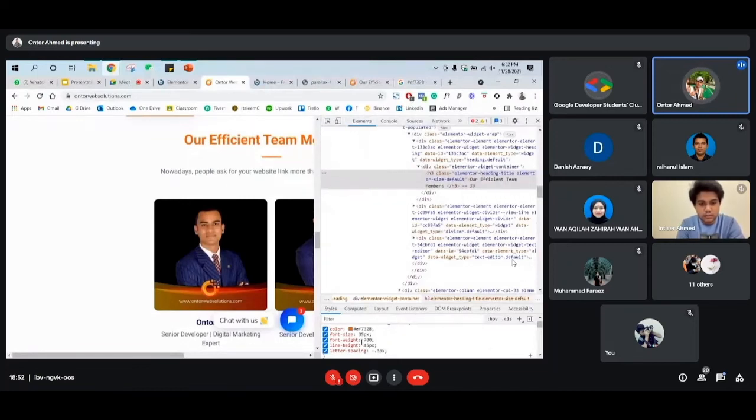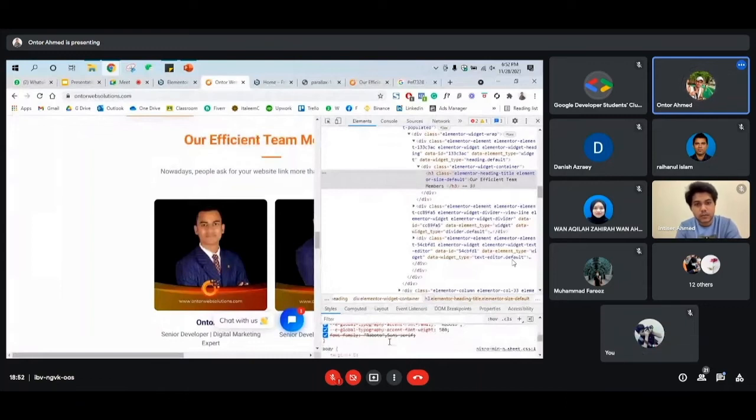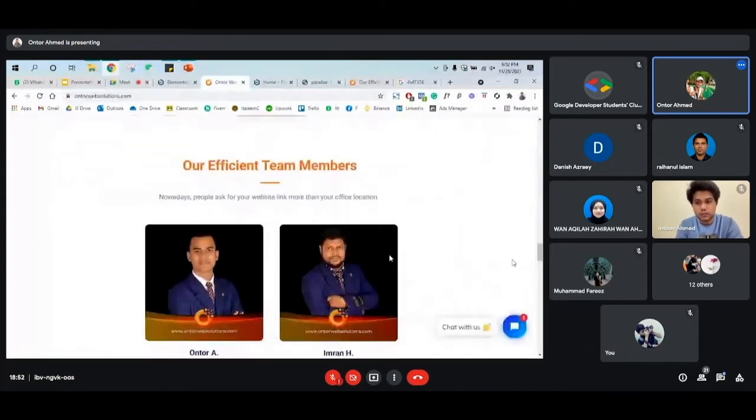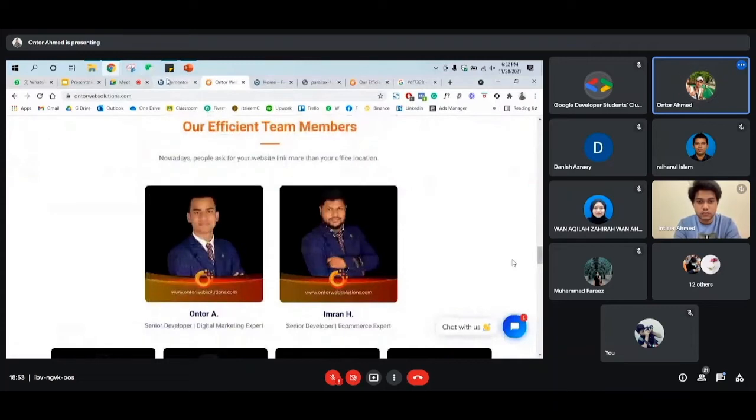So this is font size 35, this text heading, and font style. Okay, if you go here one by one, you'll see the font style as well. So I just collect the color code here and then use it over here.